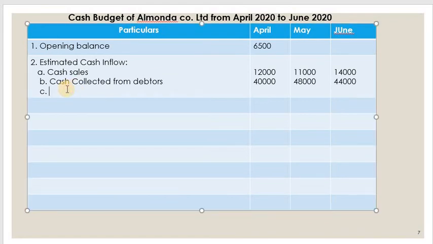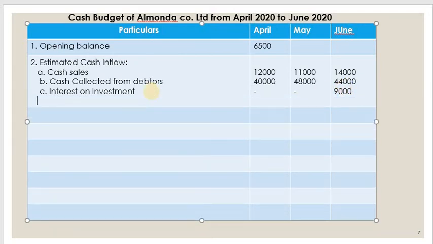First one, interest on investment. How much is it? April nil, May nil, it is in the month of June, so 9,000 I have written.